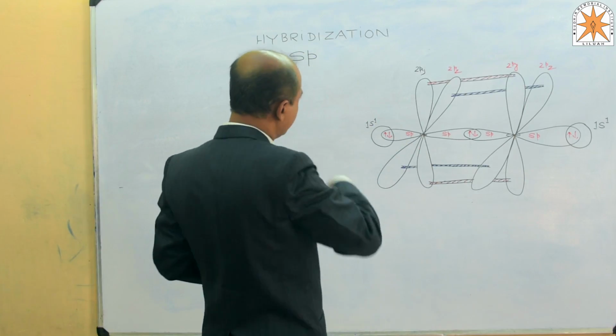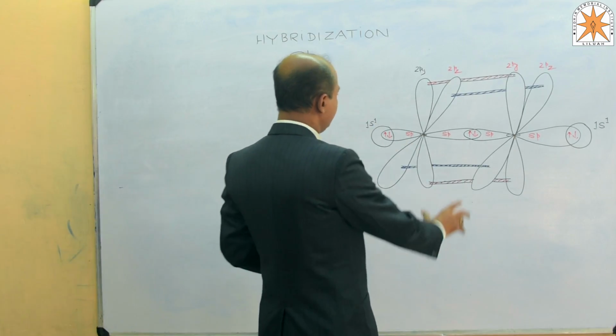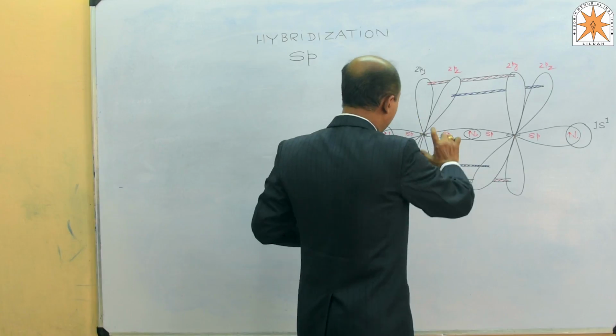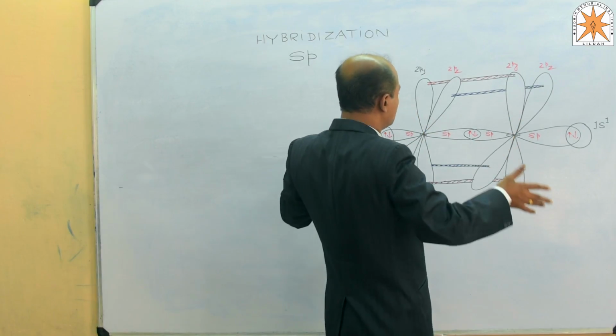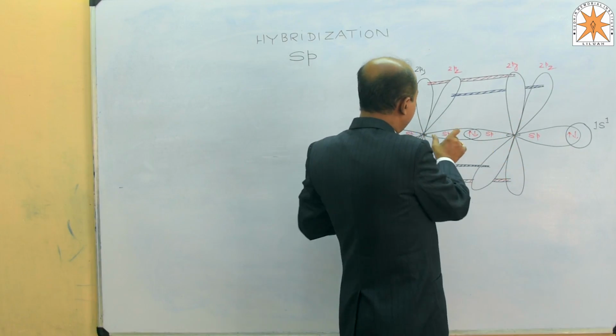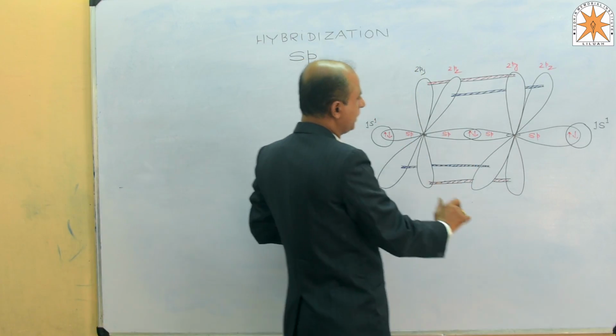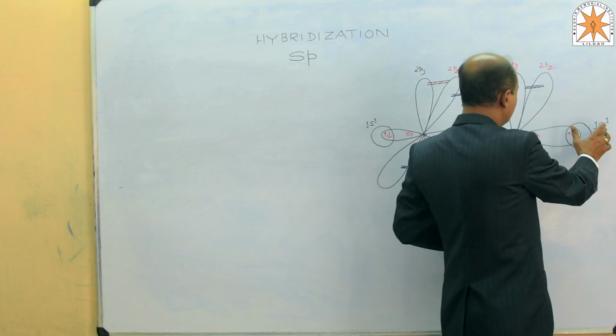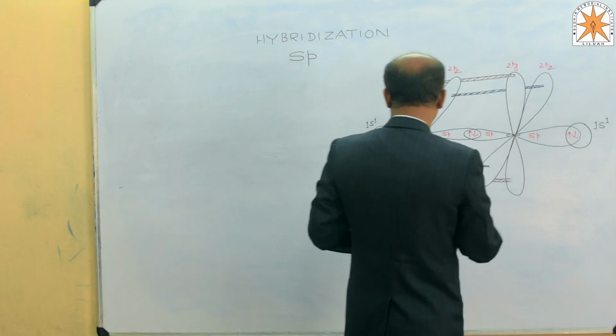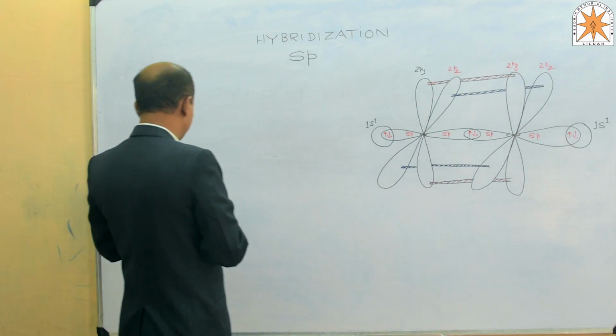So if you want to summarize, the sigma bond formed between carbon and carbon is between sp and sp, carbon and hydrogen is s-sp, carbon and this one is s-sp again, and 2 pi bonds are present over here.